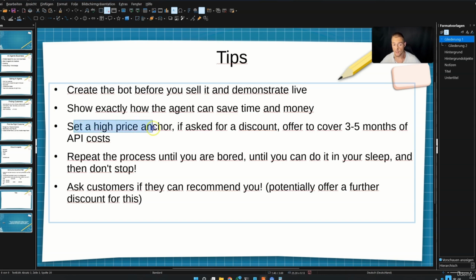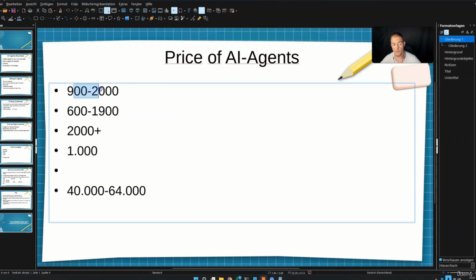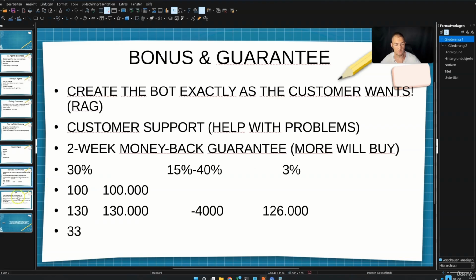Then set a high price anchor. If asked for a discount, offer to cover 3 to 5 months of API costs. So first of all, ask a high anchor. You can absolutely start with a higher end. Let's just say you start with your first chatbot at 900. If people want a better deal, eventually you can go down to 600, but start with a high anchor. This is important. This is just psychology. And don't go immediately down with this price. Try it this way first.